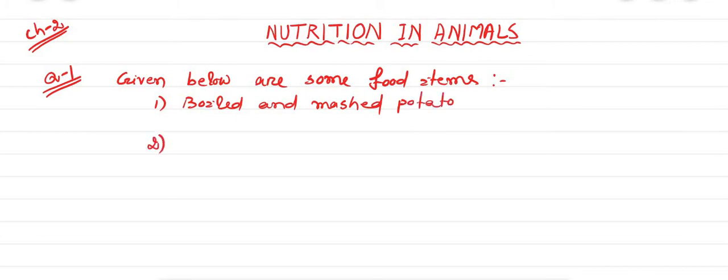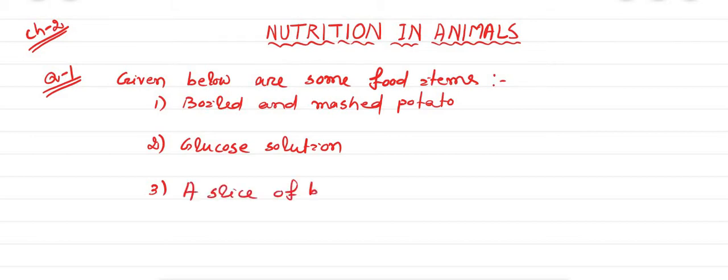The second food item is glucose solution. The third one is a slice of bread, and the fourth is mustard oil.